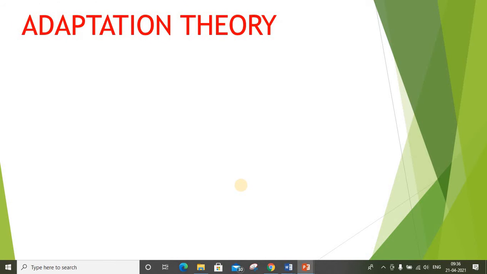Next is the adaptation theory. Adaptation theory is also referred to as the theory of survival of the fittest, which is an organism's ability to adapt to an environment and adjust with time. The scientist who came up with this theory is Charles Darwin, who conducted experiments in the Galapagos Islands in the 1830s.